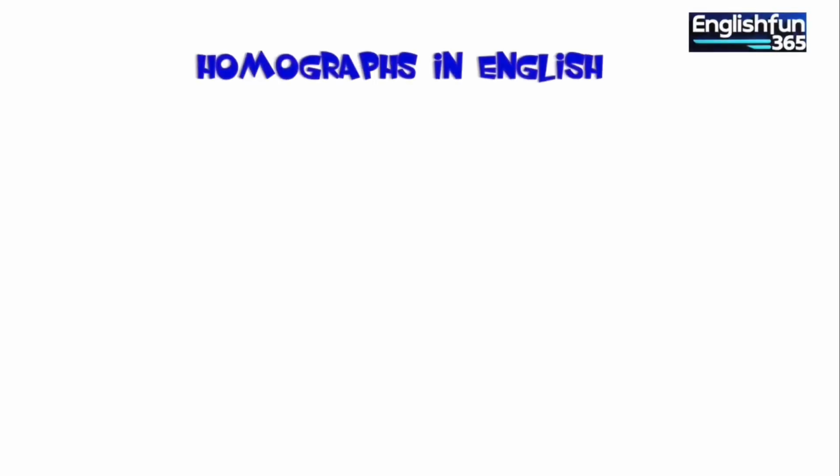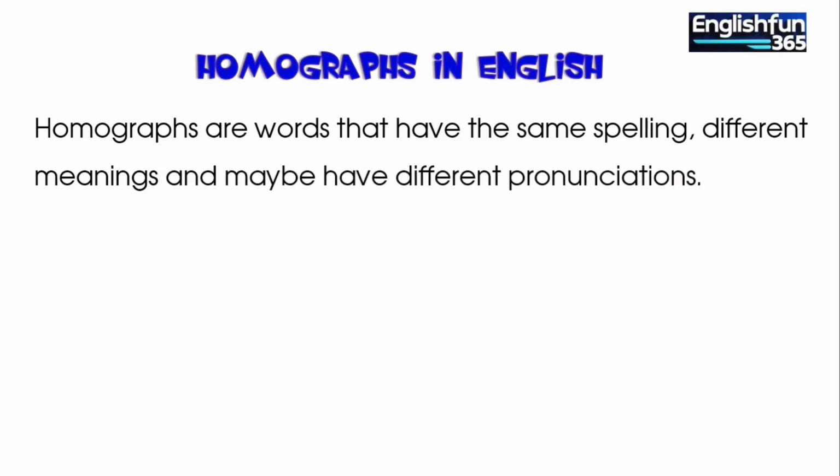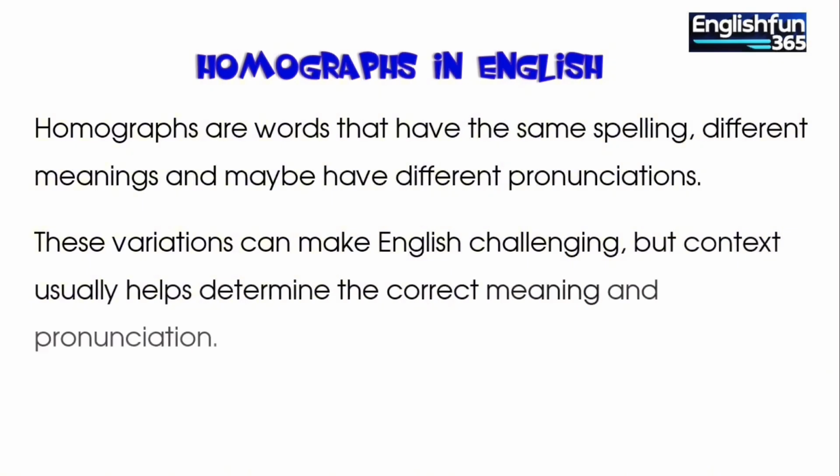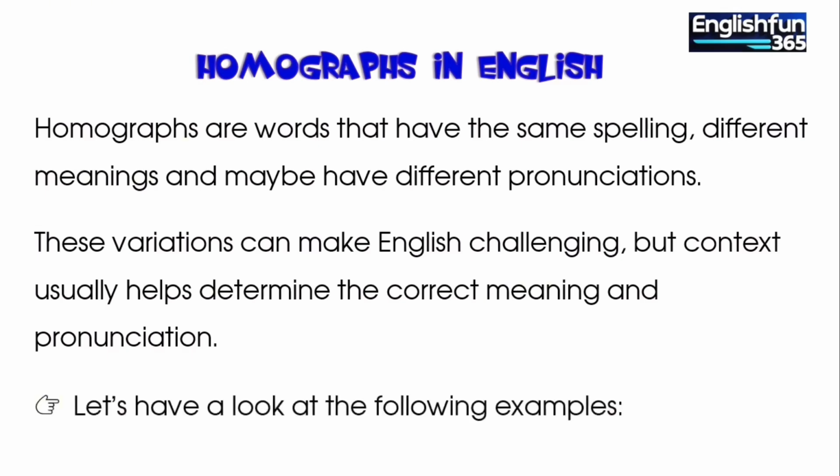What are homographs? Homographs are words that have the same spelling, different meanings, and maybe different pronunciations. These variations can make English challenging, but context usually helps determine the correct meaning and pronunciation. Let's have a look at the following examples.